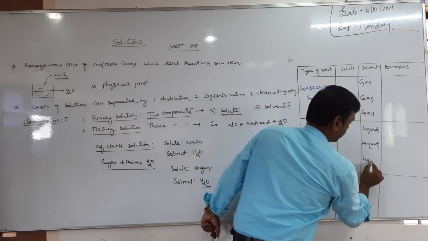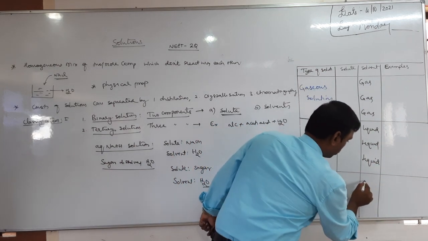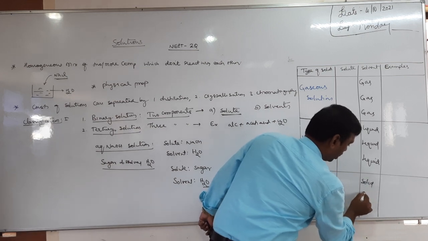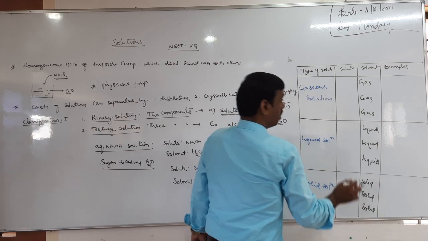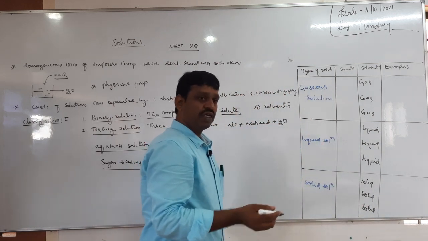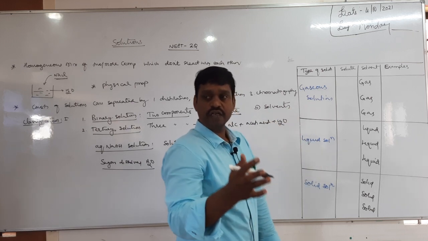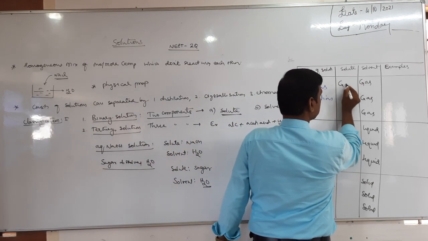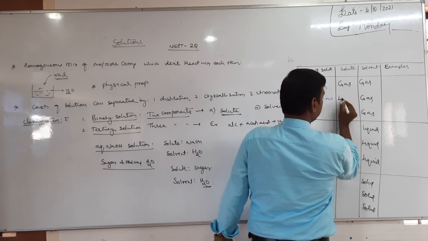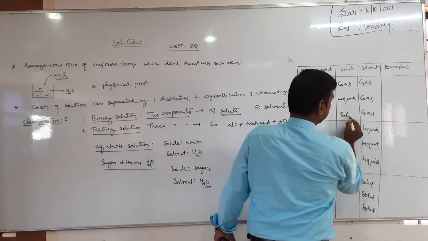Liquid. It is a liquid. In all solid solutions, the solvent is a solid. Then what about the solute? The solute may be in three states. It may be gas, liquid, or solid. For example, the solute may be a gas, it may be a liquid, it may be a solid.